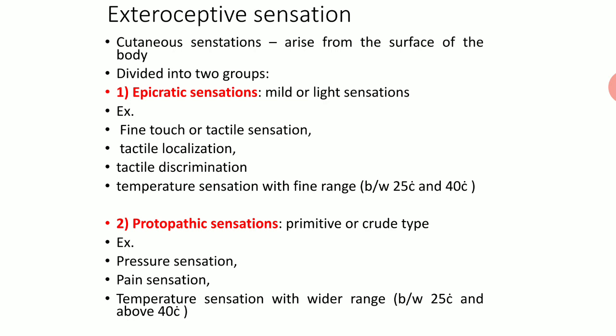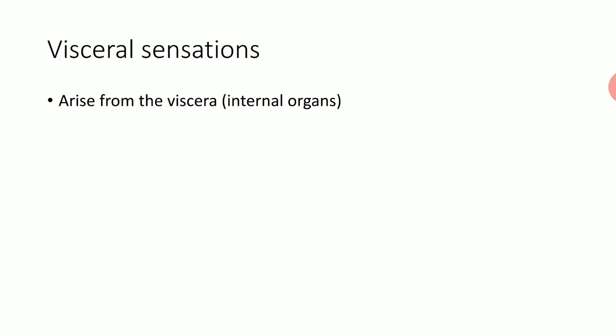Protopathic sensations are primitive and crude types of sensation. Examples are pressure sensation, pain sensation and temperature sensation with a wider range, below 25 degrees and above 40 degrees Celsius. Visceral sensations arise from the internal organs.